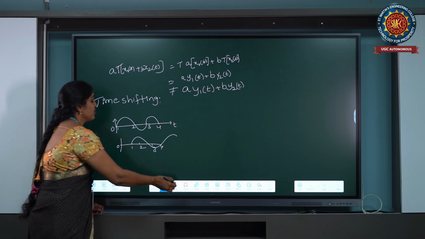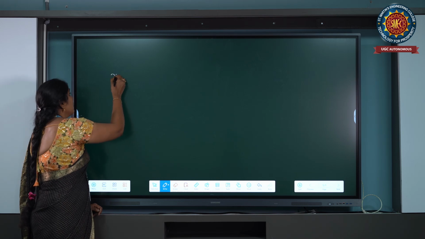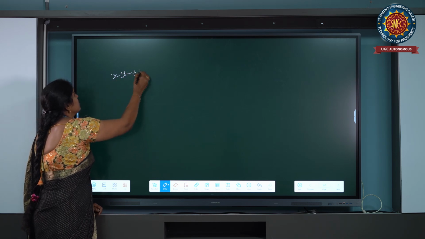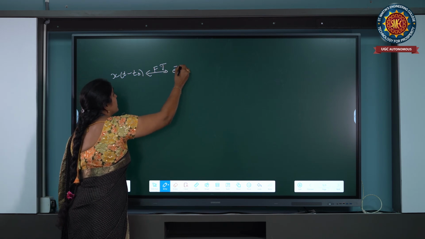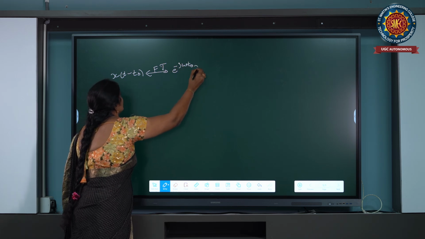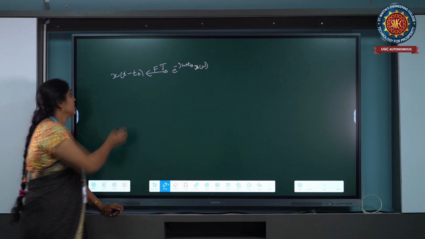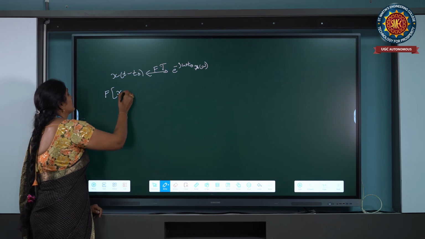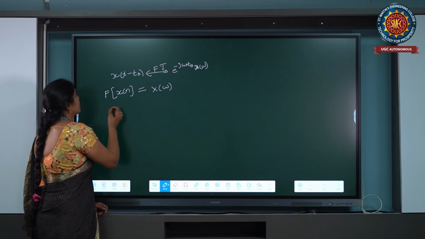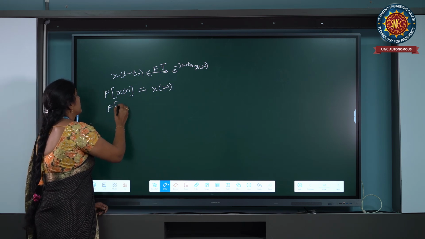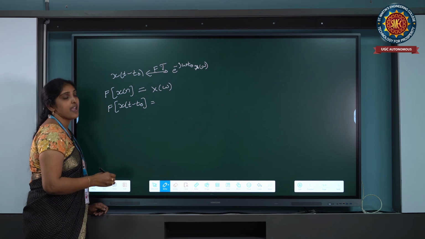When we apply the Fourier transform to this shifted signal, x of t minus t naught, the Fourier transform is equal to e power minus j omega t naught into X of omega. After applying the Fourier transform, we get that. The Fourier transform of x of t is X of omega. Now we have to prove that the Fourier transform of x of t minus t naught is equal to e power minus j omega t naught into X of omega.